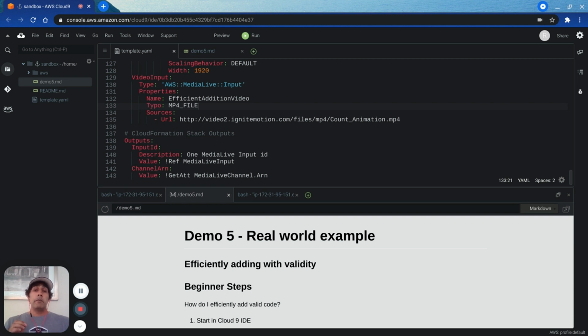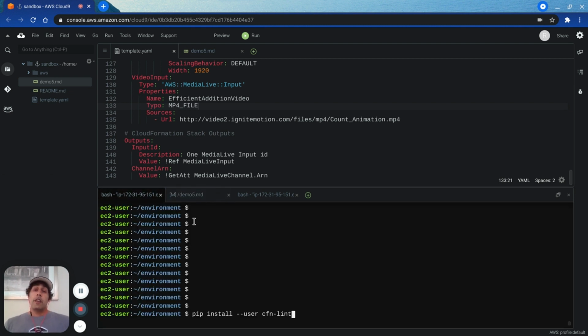There is a means of checking a template before we ask CloudFormation to execute the code in it. This process is called validation. Now it's up to you to choose which tool you use to validate a template. Let me show you one of my favorites. I use a tool called CFNlint, and it's available for free, and I install it with the pip package manager with this command, pip install CFNlint.